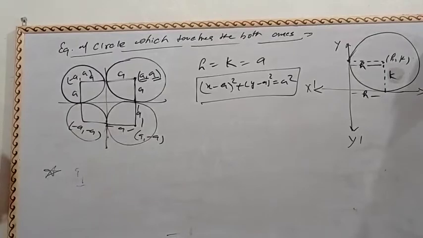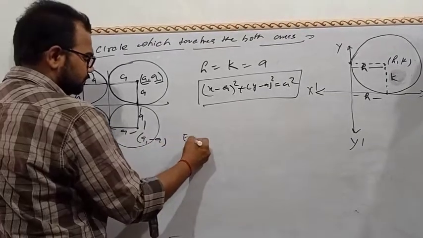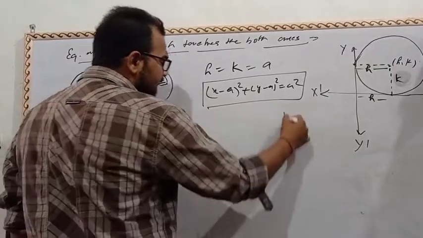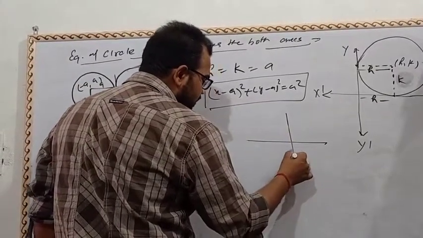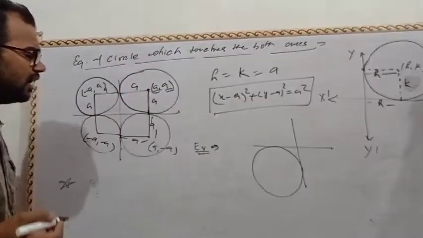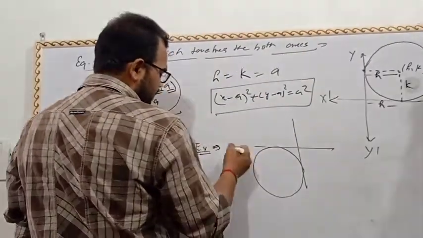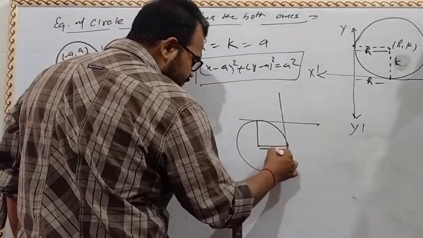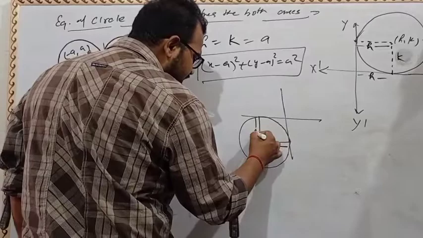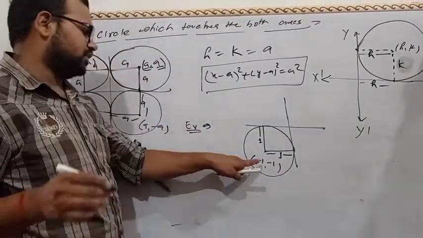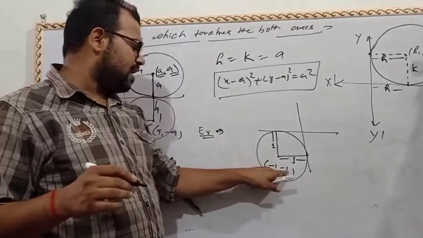Now we will take one example. Find the equation of circle lies on the third quadrant and radius is 1. So say circle lies third quadrant, radius is 1. So it is 1 and it is 1. So coordinate will be minus 1 comma minus 1. So center will be minus 1 comma minus 1.